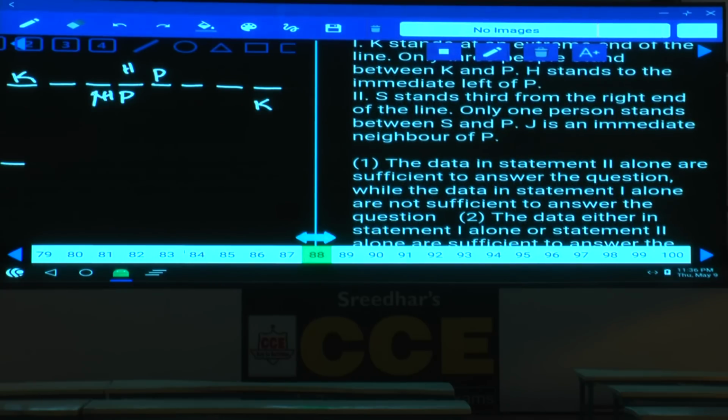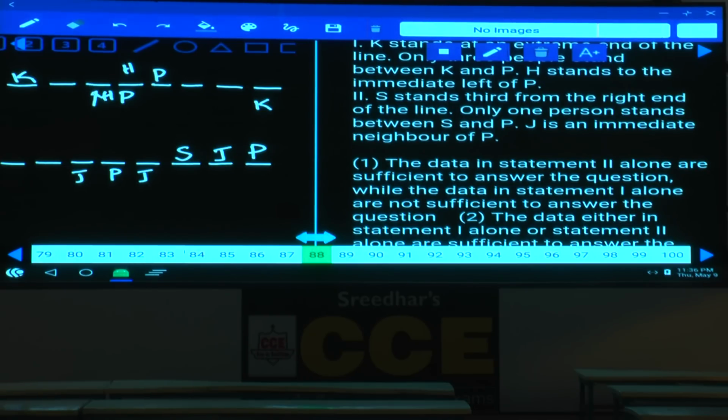Then coming to the second one. In the second, S stands third from the right end of the line, and only one person between S and P. Either P can be here or P can be here. J is an immediate neighbor of P. In the first case, J is here, and in the second case, J can be in these two places. Hence, 1 alone is not sufficient, 2 alone is not sufficient, isn't it?